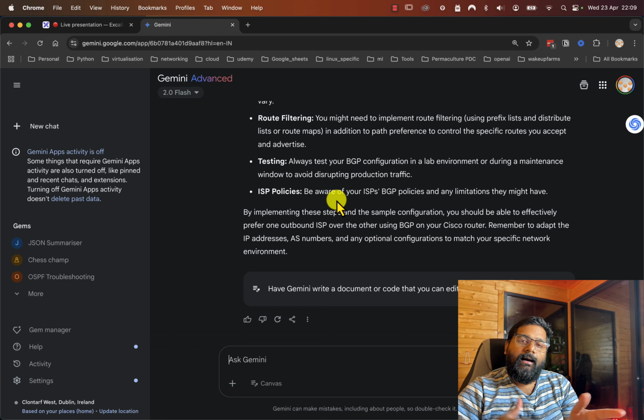Now if you feed it back to another agent for the troubleshooting, that's when you start connecting the chain of agents and you make it a very powerful one.